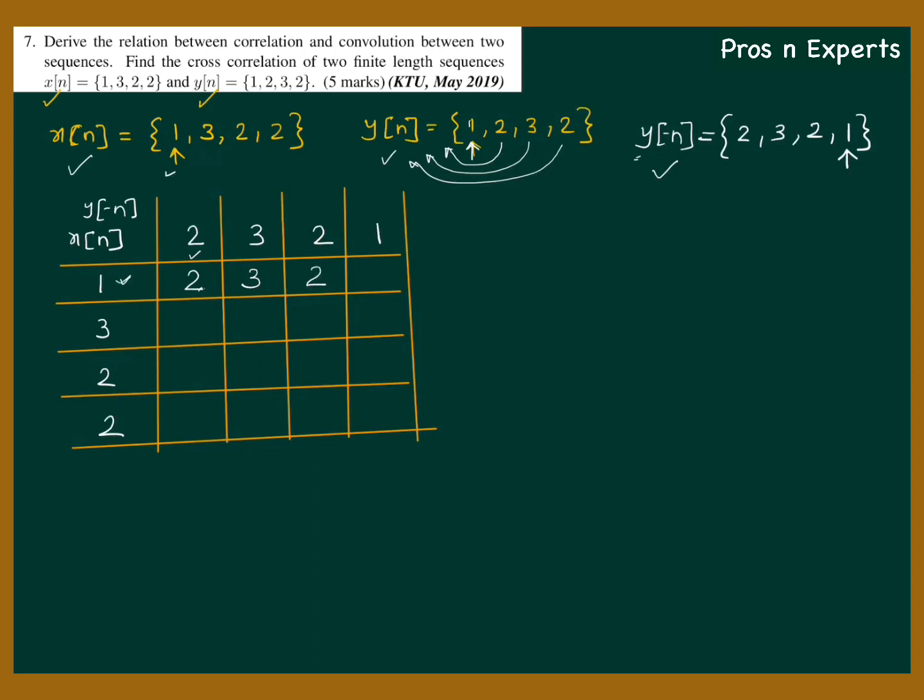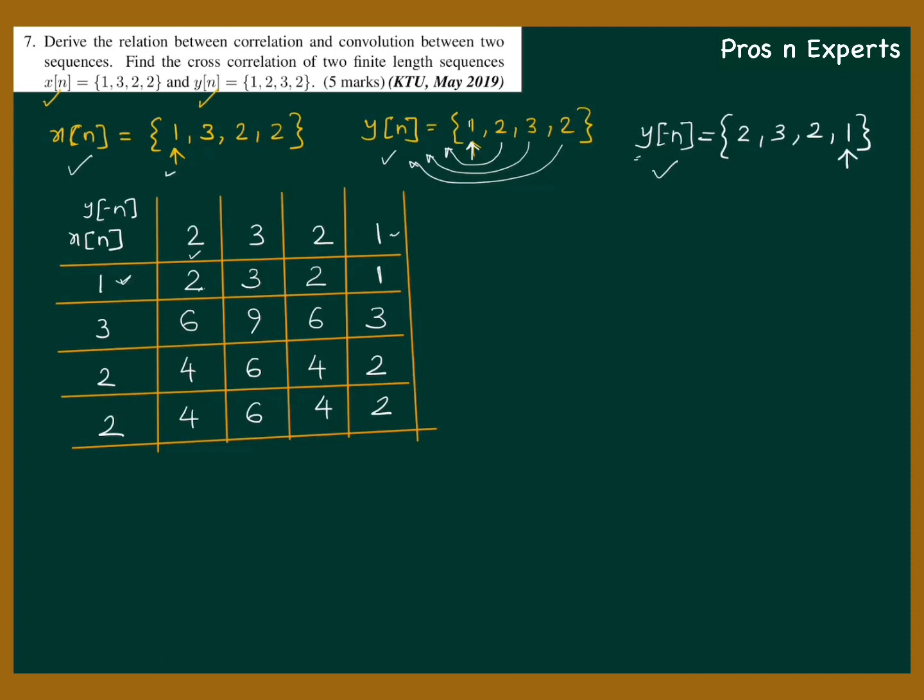And here it will be 1 into 1 is 1. Similarly, I'm going to fill out all the cells. So this is 3 into 2, 6, 9, 6, 3. Similarly 4, 6, 4, 2, 4, 6, 4, 2.